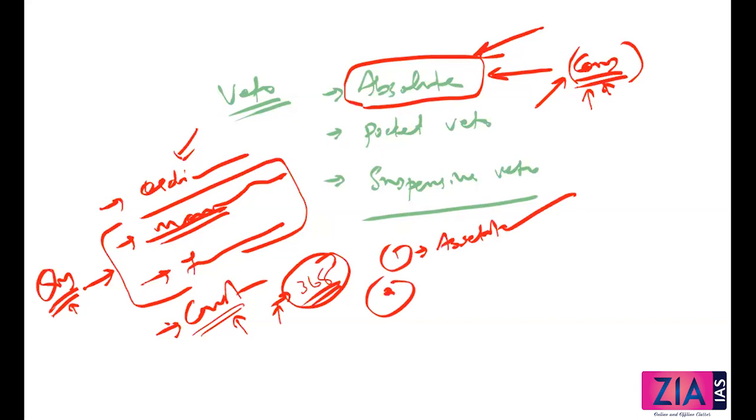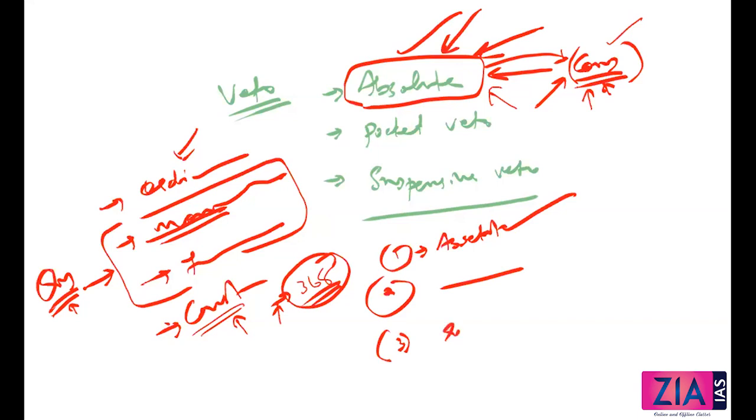That is what is called the absolute veto. That means he withholds the bill. But I've told you, in case of absolute veto, it will be done on the advice of the Council of Ministers. So his absolute veto power is actually with the Council of Ministers. So that is the absolute veto. What is the third possibility?